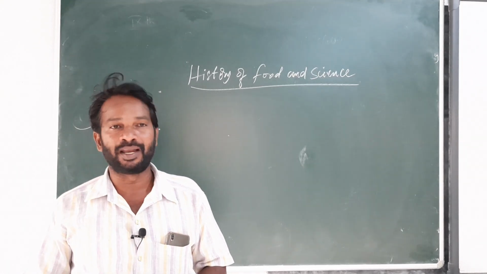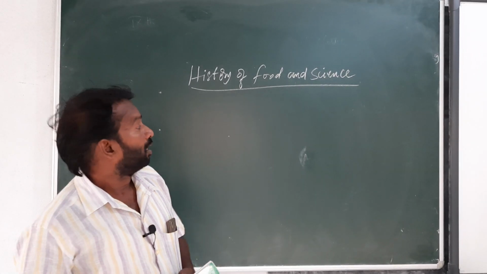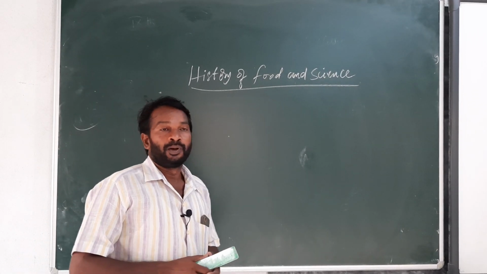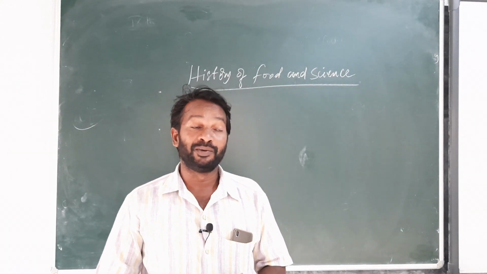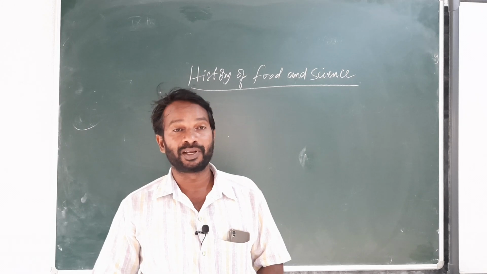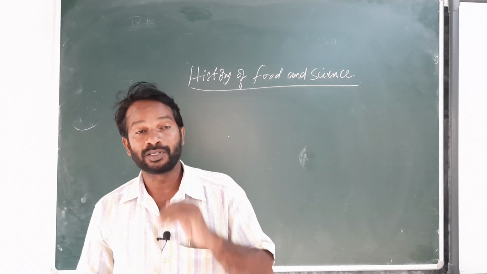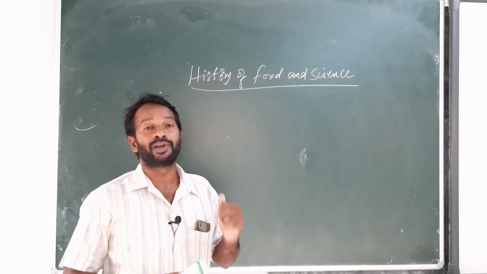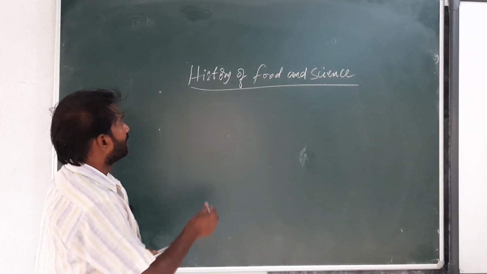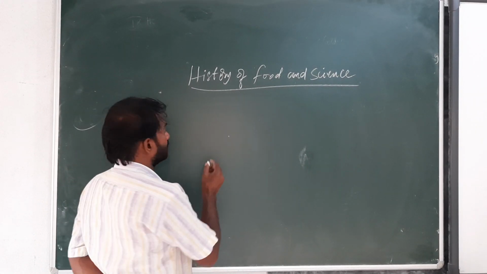There was no knowledge before. At the first time a person tried to research about nutrition, so he was called the founder of modern science of nutrition. His name was Lavoisier. He belongs to French.